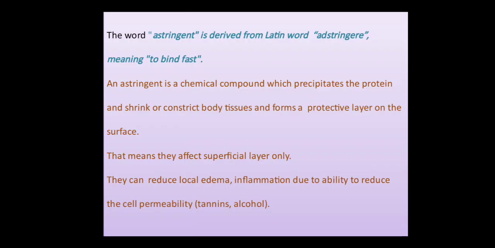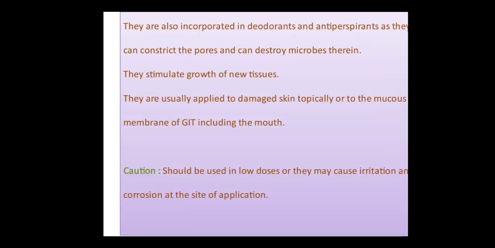The word astringent is derived from the Latin word astringere, meaning to bind fast. An astringent is a chemical compound which precipitates the protein and shrinks or constricts the body tissues and forms a protective layer on the surface. That means they act on the superficial layer only. They can reduce the local edema and inflammation due to the ability to reduce the cell permeability. Examples are tannins and alcohols.